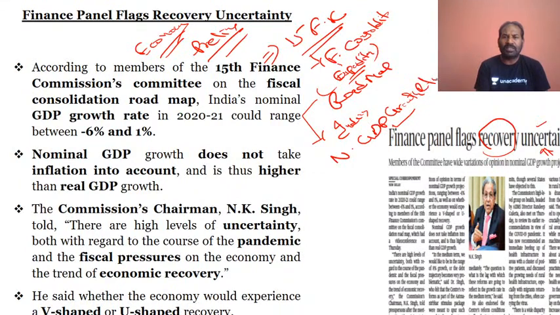Please do understand this point. This is also very important in regards to the key phrases. So the 15th Finance Commission committee has come up with a roadmap in regards to the fiscal consolidation, and it is talking about India's nominal GDP growth rate.